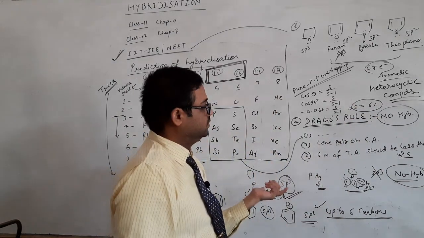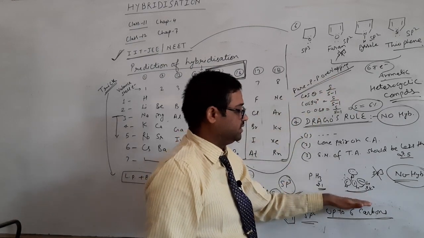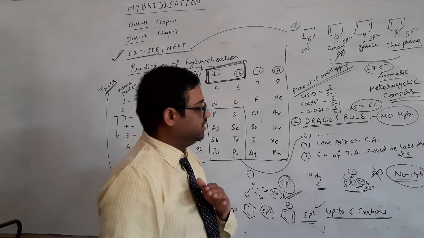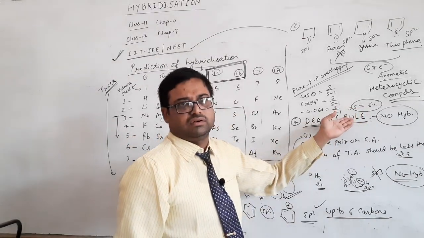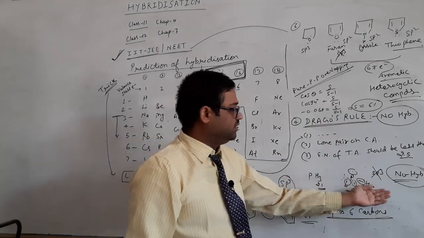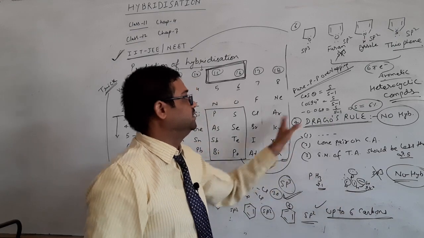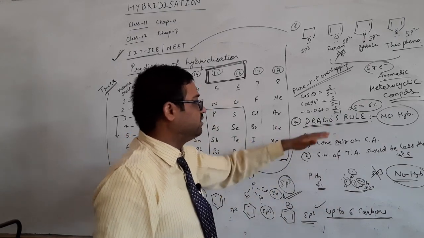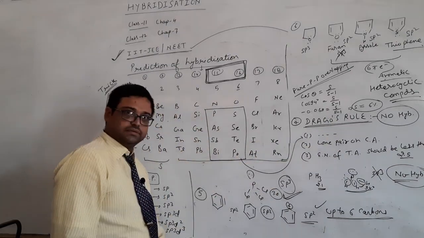Okay, so pure pp overlapping is going to take place in this molecule. That's why the percentage S character is very less, so there will not be any kind of hybridization. This is the main reason behind this. Clear? That's why Drago's rule is applicable on these elements.